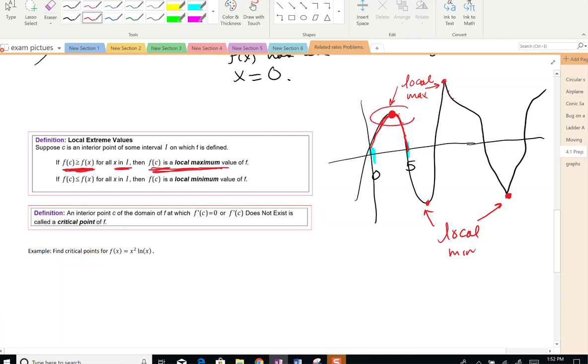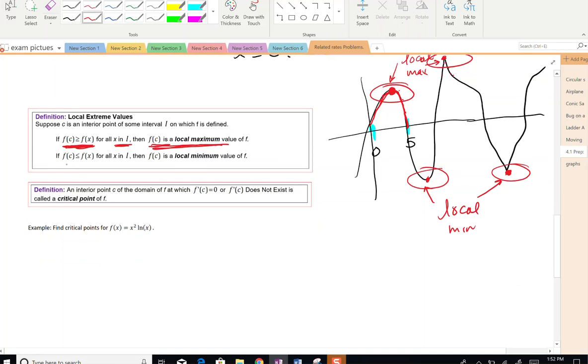So right here, it is greater than all of its values here and here. And f of c is a local minimum if the output values are less than all other output values on that interval.